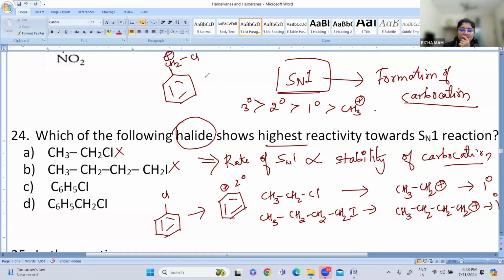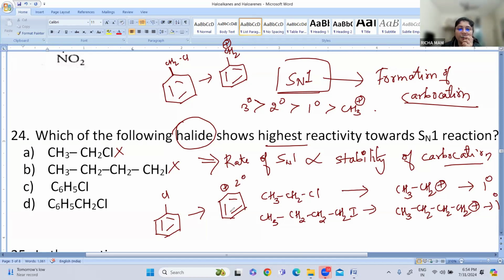Now here, when we see option number C and option number D, when we compare them, this is a benzyl cation, so it can easily undergo resonance formation.